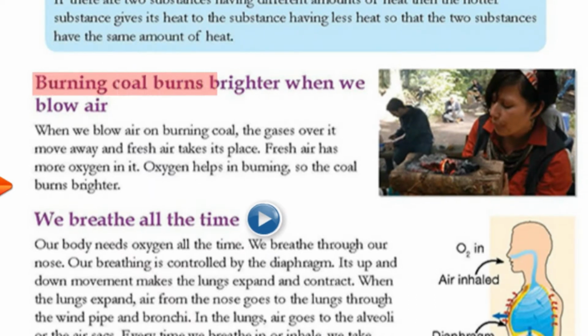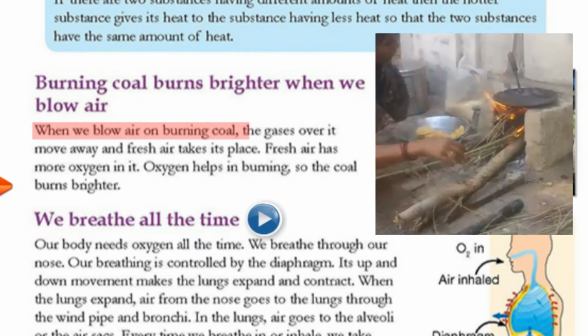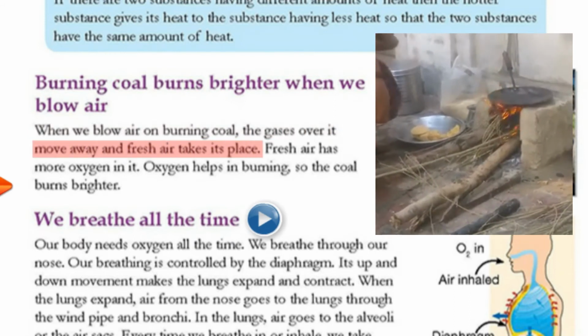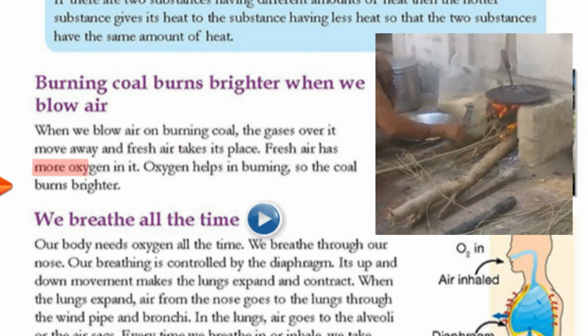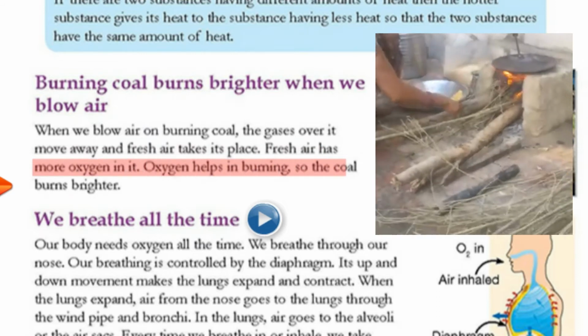Burning coal burns brighter when we blow air. When we blow air on burning coal, the gases over it move away and fresh air takes its place. Fresh air has more oxygen in it. Oxygen helps in burning, so the coal burns brighter.